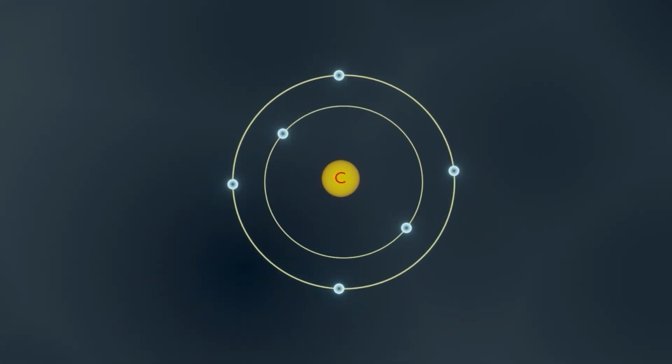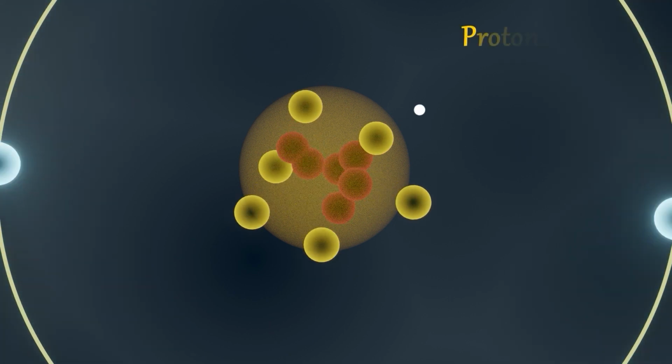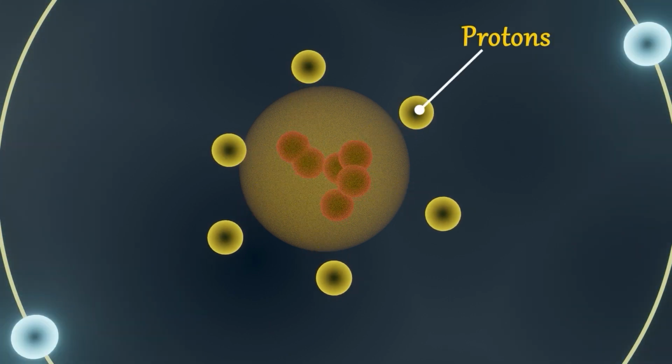Together with the electron, the proton forms the basis of atomic structure and is an essential component of every atom. In general, an electron is represented as e- and a proton as p+.